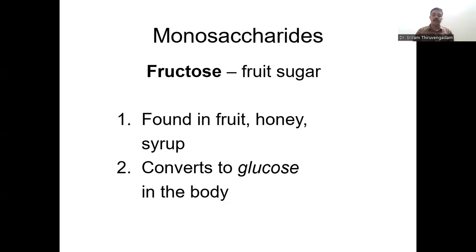Another important sugar is fructose, which is commonly present in fruits, honey, and some syrups. And it converts to glucose in the body. So if there is any type of sugar in our body, to the maximum, those different types of sugar will be converted to glucose so that it acts as a fuel and provides various functions in our body. So fructose, which is called a fruit sugar, is converted to glucose in our body.